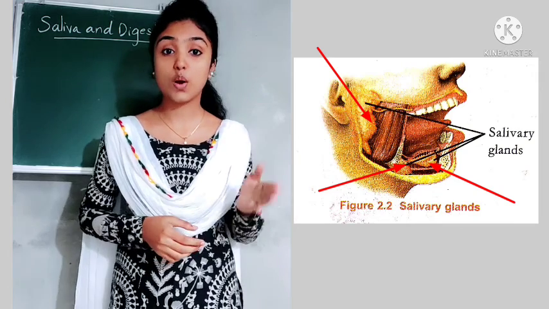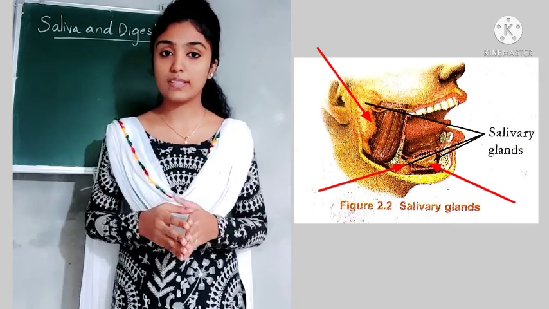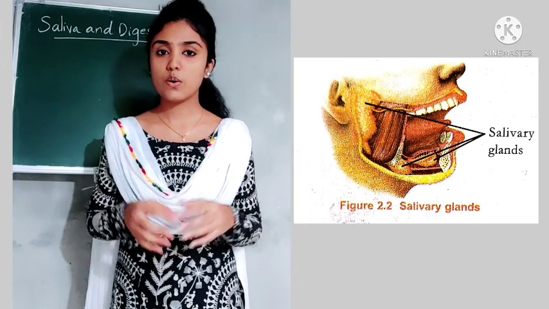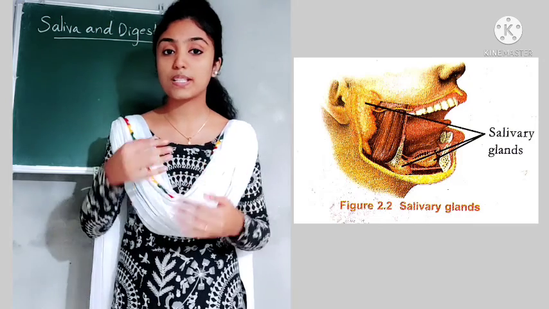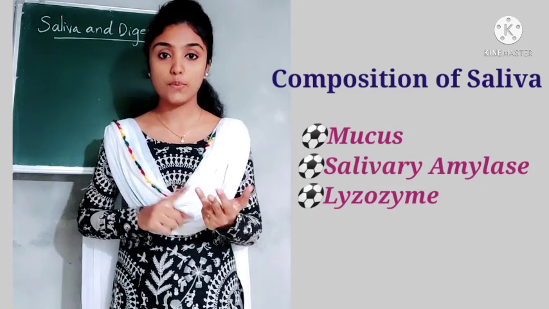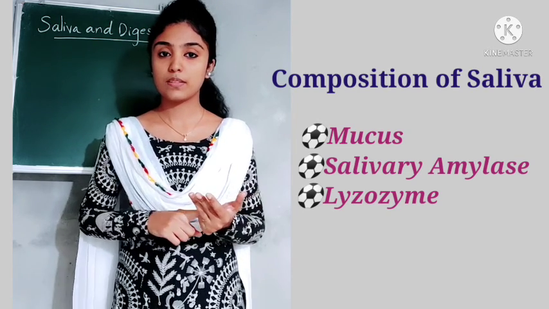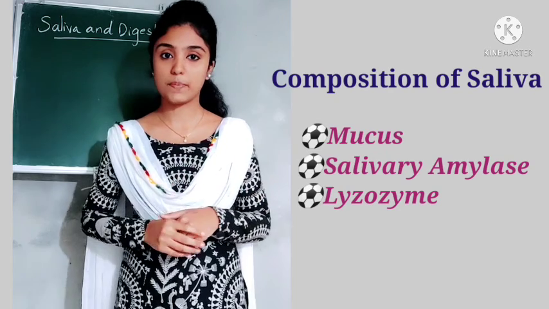So here you can see the location of the 3 salivary glands. The salivary glands secrete, or produce, saliva. What is the composition of saliva? What things are present inside the saliva? The saliva consists of mucus and also 2 enzymes. Which are they? Salivary amylase and lysozyme.